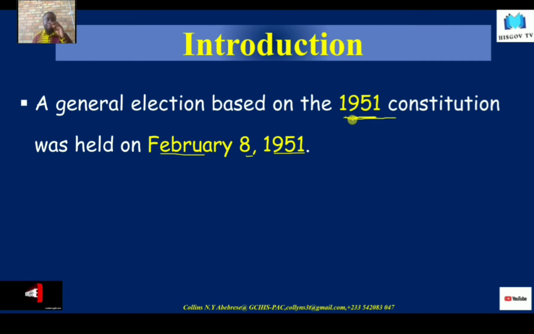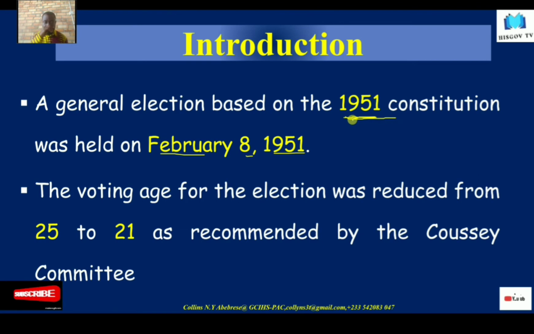And so the 1951 Constitution had indicated that an election should be held in the Gold Coast, and that accounted for the first ever election conducted in the Gold Coast in 1951. Good. So with that one, let's look at some of the issues surrounding the election. Now, in that election, the voting age was reduced from 25 to 21.